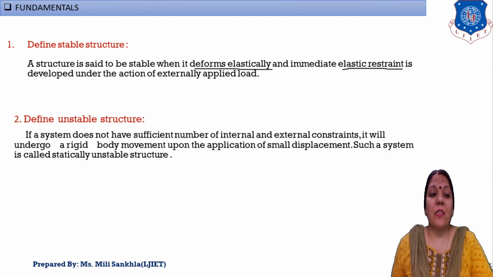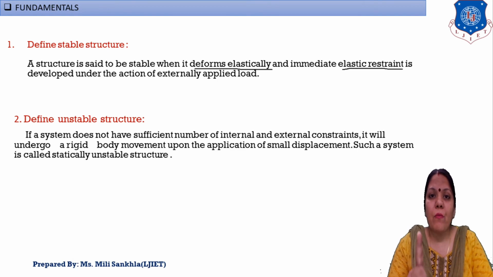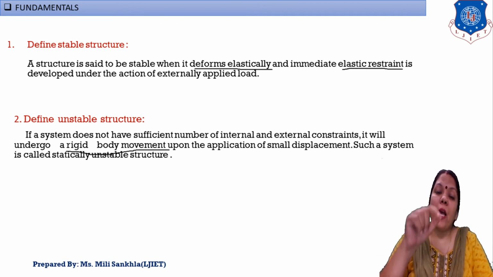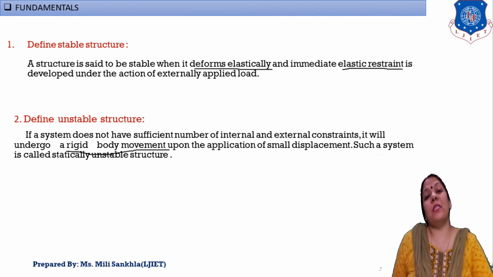Okay, next definition is to define an unstable structure. If a system does not have a sufficient number of members, then due to application of load, our structure deforms permanently. Again I am repeating: if a system does not have a sufficient number of internal or external members, or we can say constraints, it will undergo a rigid body movement. Okay, the important word is rigid body movement. It will undergo rigid body movement due to the application of load. This is known as an unstable structure.